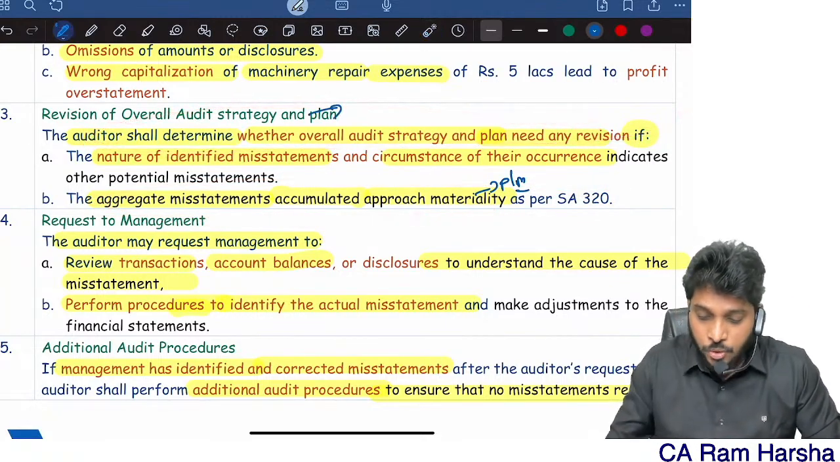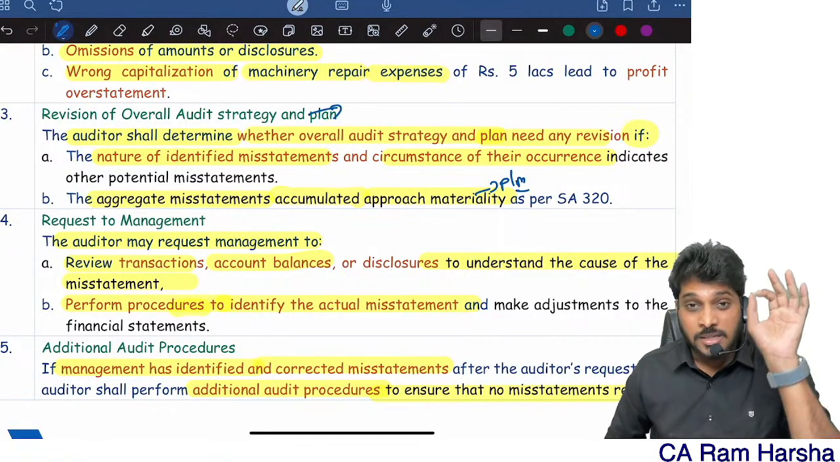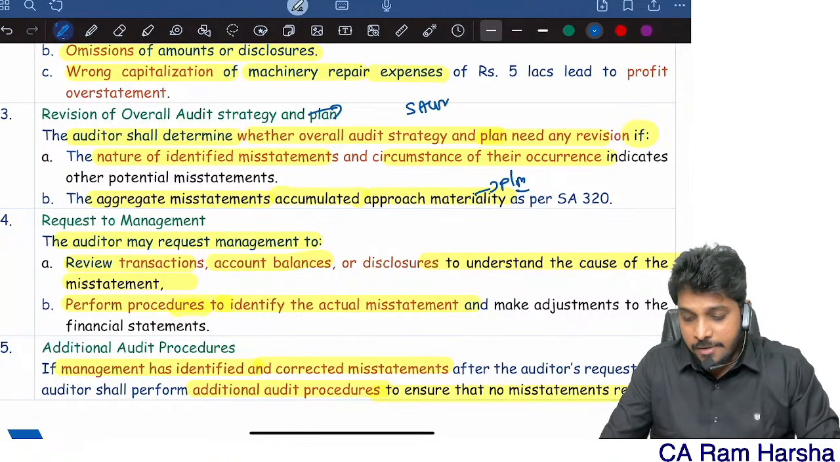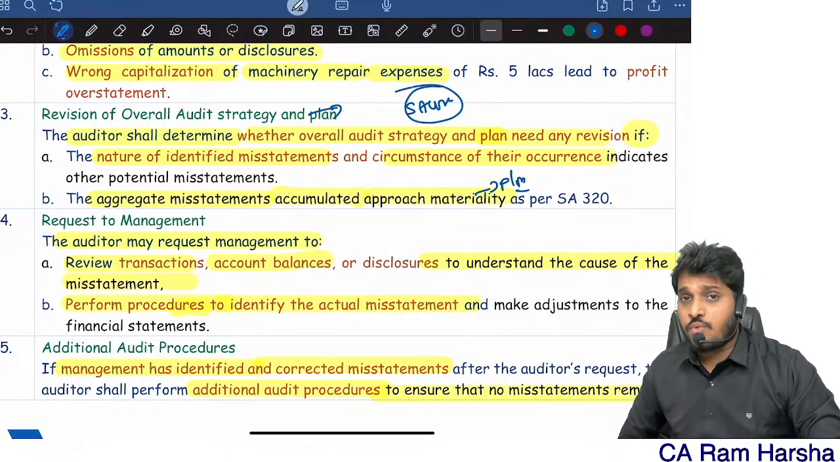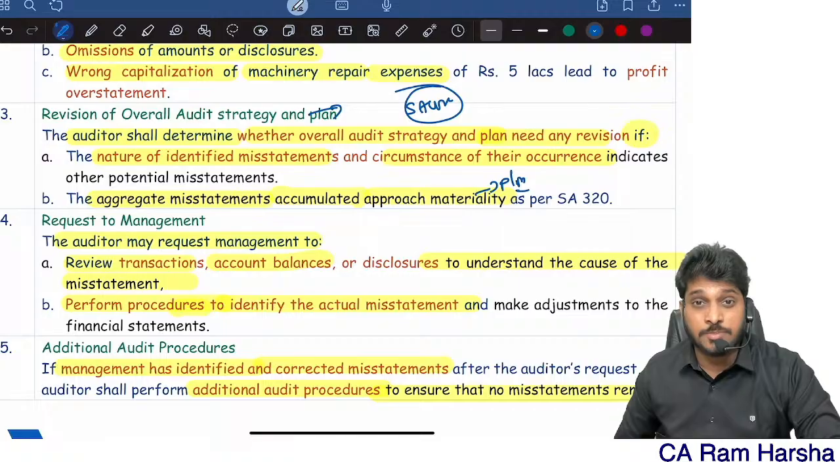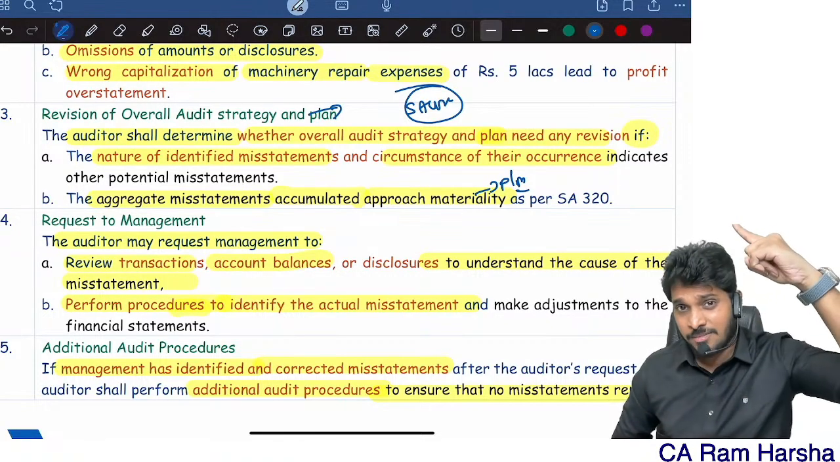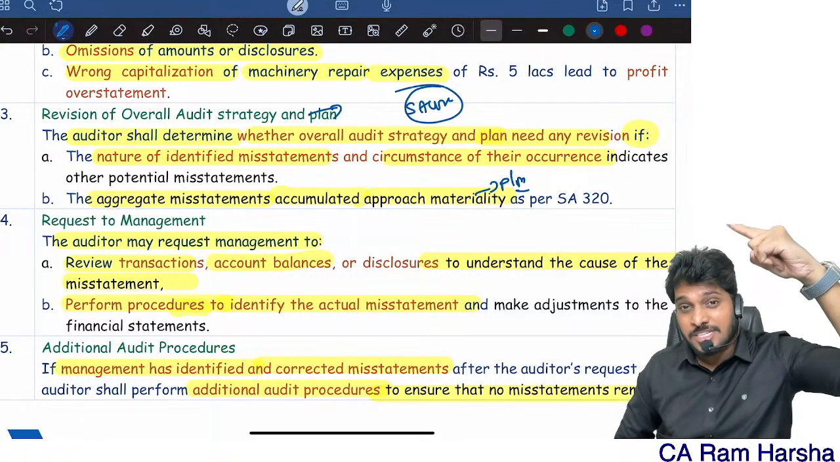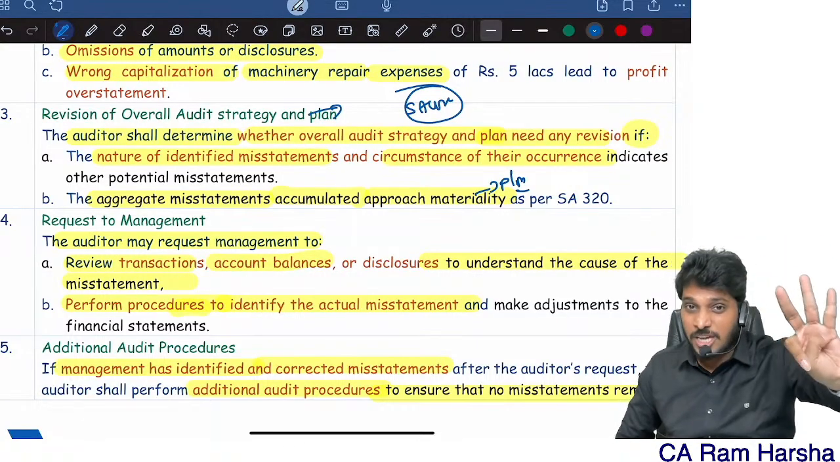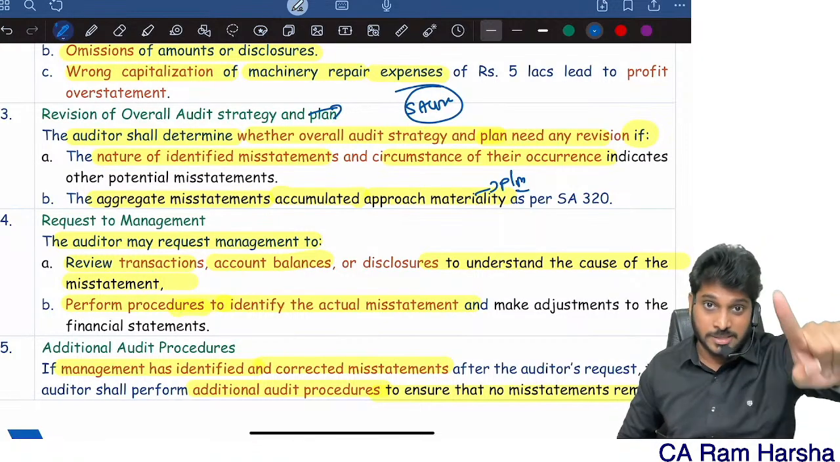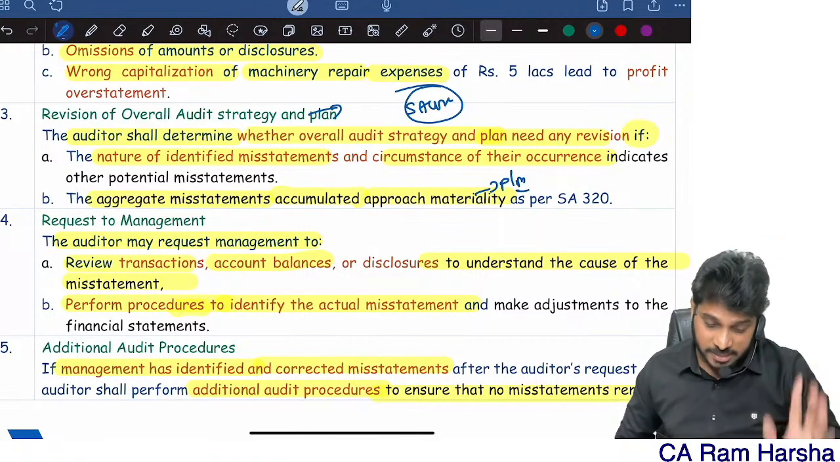They will ask you under what circumstances the audit strategy and plan has to be revised, as per SA 450. Many students will go and write the SA 300 answer on revision of strategy and plan: changes in circumstances, changes in conditions, identification of new matter. That's wrong. That is the 300 answer. This is the 450 answer.